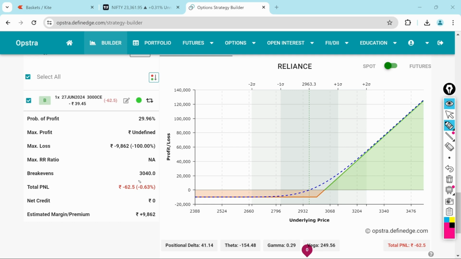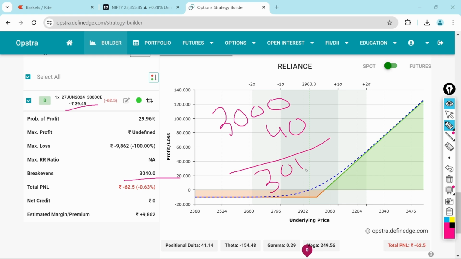You might be wondering what this break even is and how it is calculated. In this example, we bought a call option of 3000 strike. What is the premium we paid? Here you can see it is 40. Add these two things and we get the break even point: 3040 is our break even point, above which we will make a profit and below which we will make a loss.